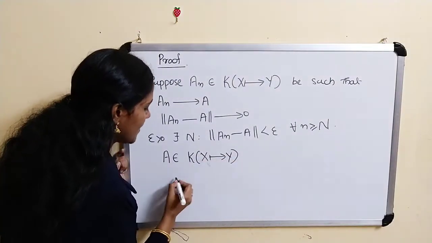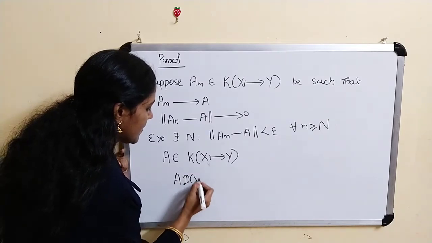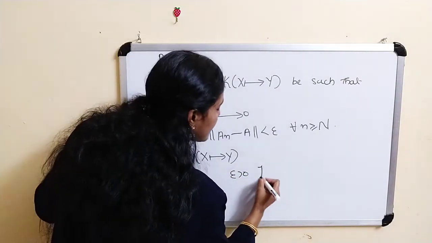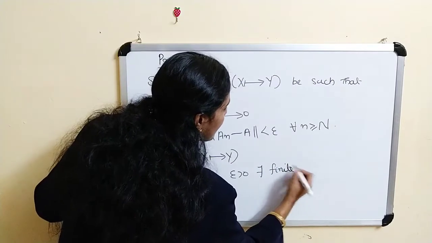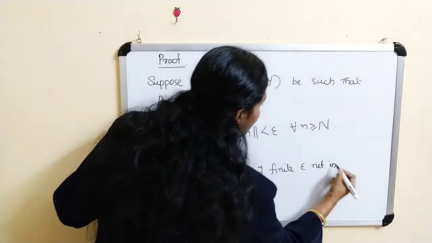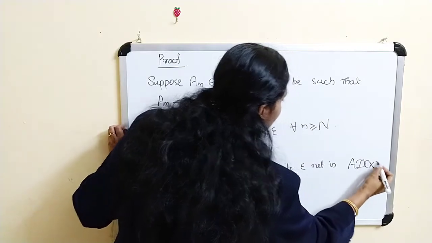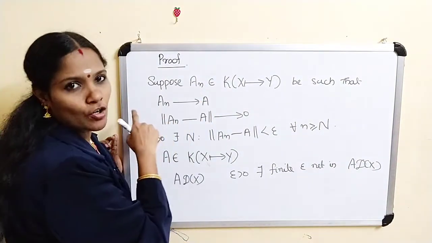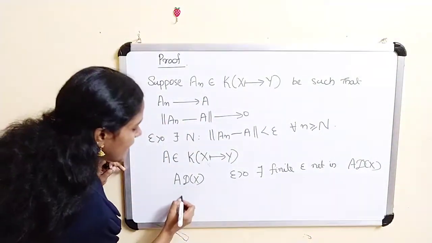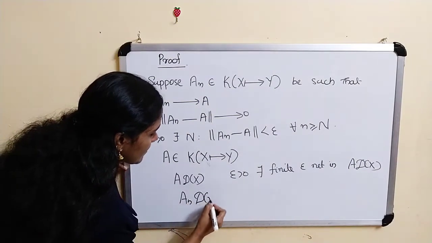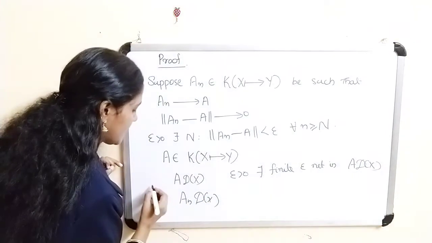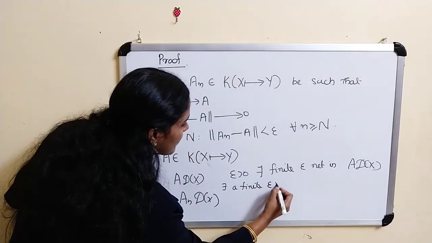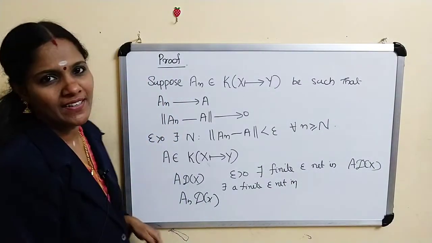For this we have to prove that A D of x is compact. That means we have to prove that for every epsilon greater than 0, there exists a finite epsilon net in A D of x. Now given that A_n's are compact, therefore using the same result we get A_n D of x: for every epsilon greater than 0, there exists a finite epsilon net in A_n D of x.